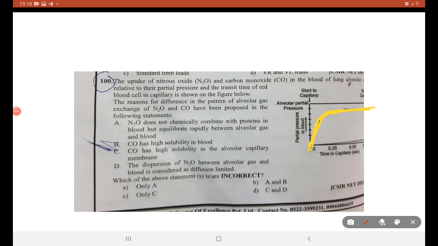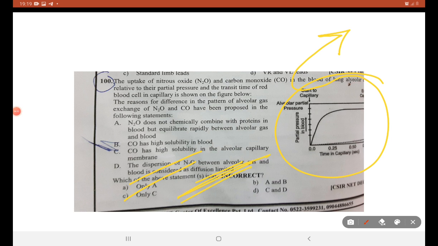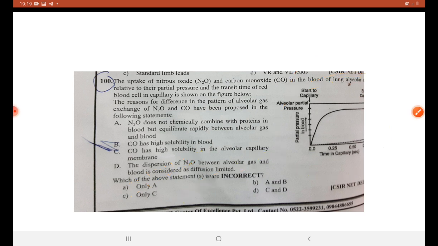It's not diffusion; in case of diffusion, the graph will be linear. It can possibly be perfusion. C and D are the right answers. So to answer this question, you should have good knowledge from cell biology, where we study diffusion, passive transport, active transport and related graphs.